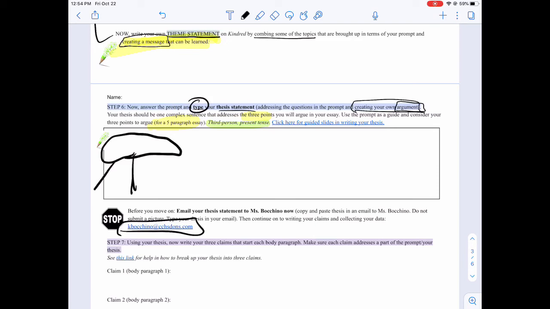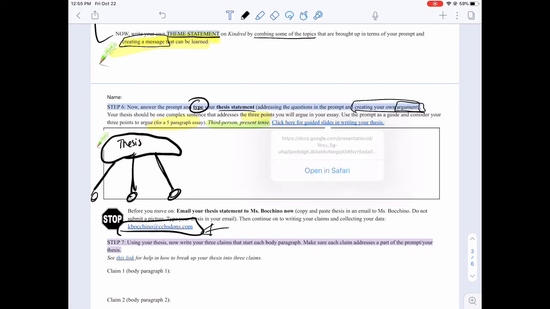So it should have 3 ideas so that each body paragraph will connect to this nice complex thesis umbrella statement. And I should be able to see your thesis and clearly see what your 3 body paragraphs are going to argue. Once you write your thesis, go ahead and email it to Miss Bocchino so she can give you some feedback. Type it up though so she can actually copy paste some feedback from there.